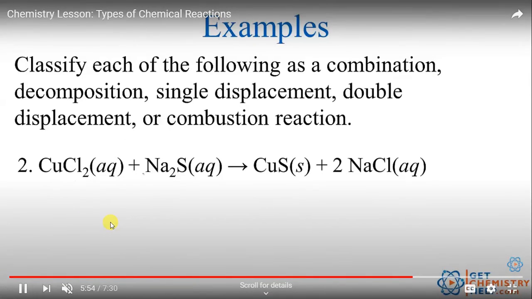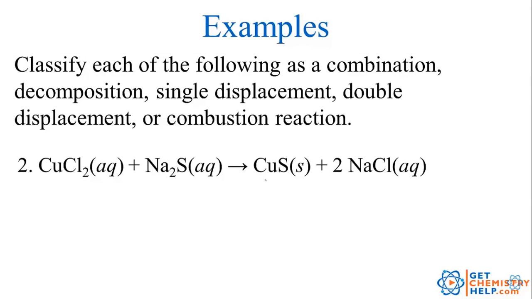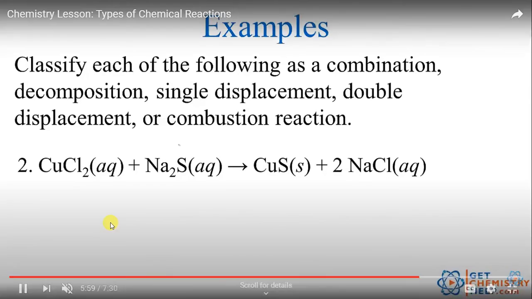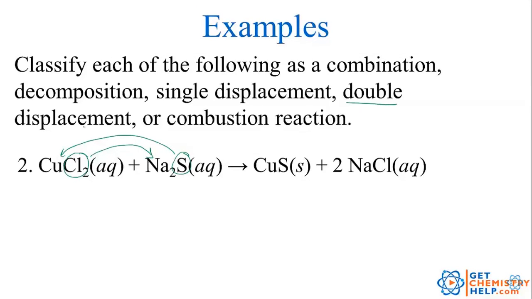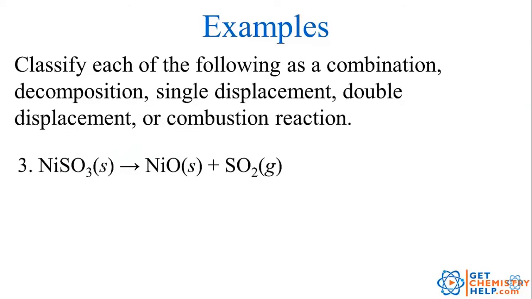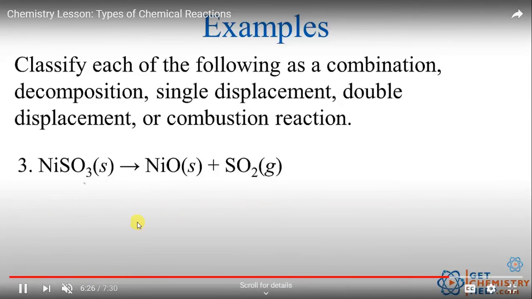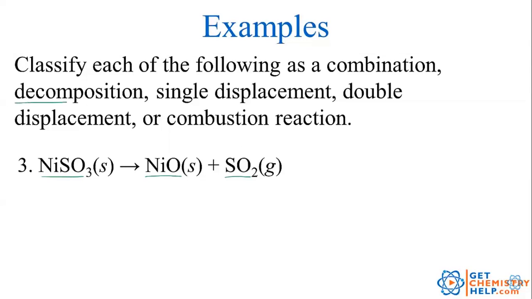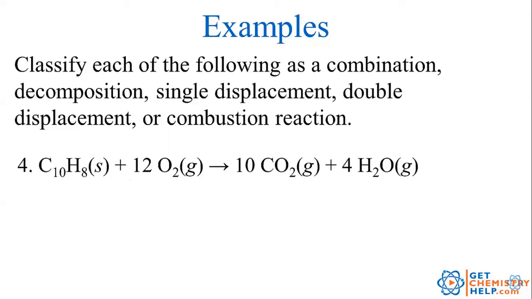Next example, CuCl2 plus Na2S gives CuS plus NaCl. So it is what? It is definitely a double displacement reaction. This chlorine is reacting with sodium and this sulfur is coming with copper. Next, this is definitely a decomposition reaction where one reactant is splitting into two products. So this is a decomposition reaction.